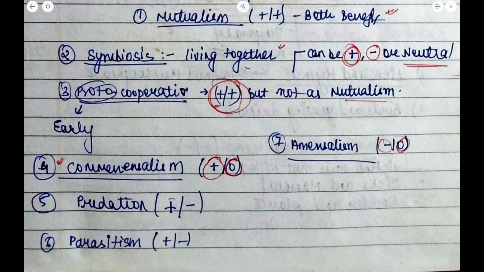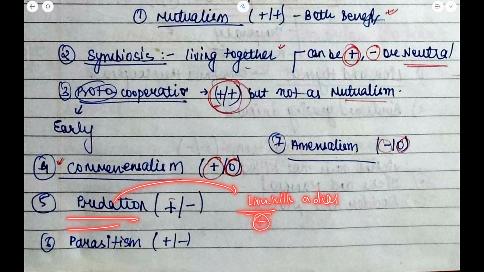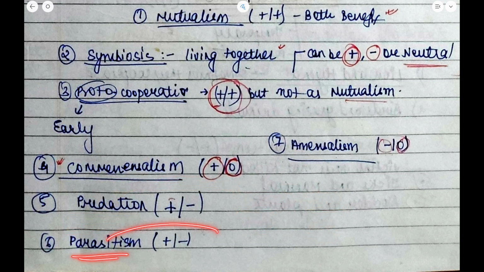Now, what is commensalism? One organism gains and the other one is neutral. It means no profit and no loss. It is neither plus nor minus. It is zero. What is predation? Predation, as you know, is when a lion kills a deer. So who will get benefited? The lion will get benefited, so it is positive, and the deer is killed, that is why it is negative. Parasitism: a leech feeds on a human body and sucks the blood. So the leech is getting benefited and the human body is getting deteriorated.